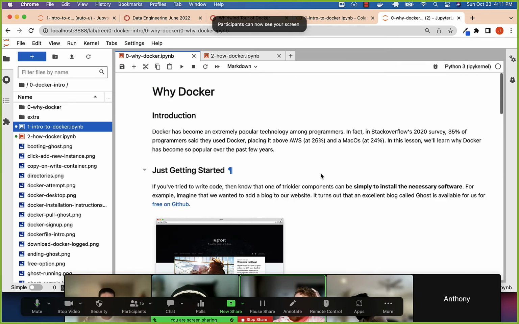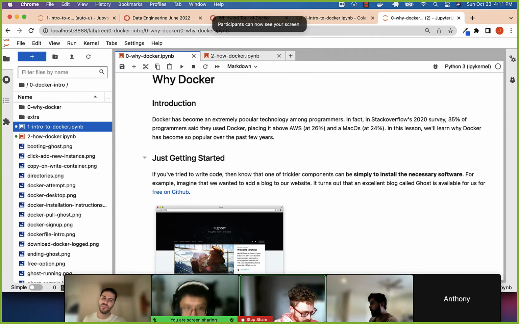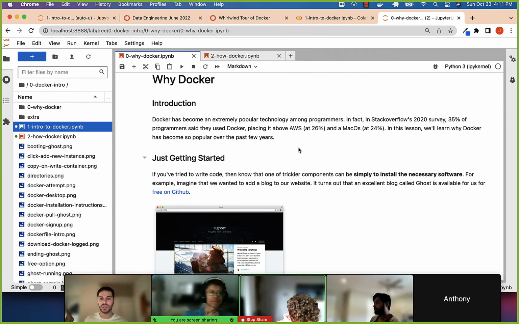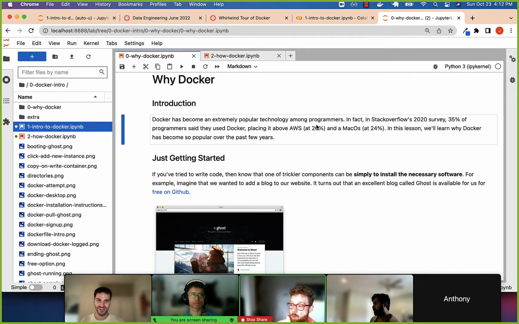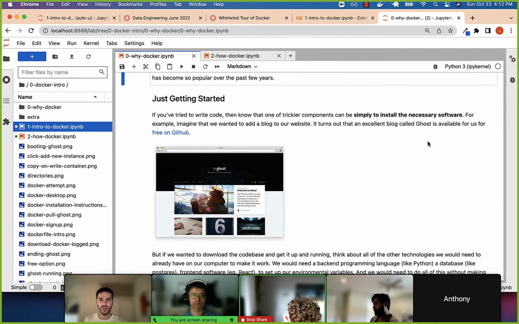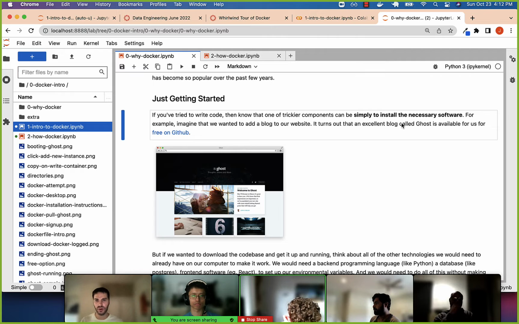Docker. Why do we care about this thing? So Docker automatically sets up our coding environment to run software or a process. You can see it's very, very popular. Like 35% of programmers use Docker, which beats AWS, by the way, and a Mac. Why is something like this, just setting up our environment, so valuable?